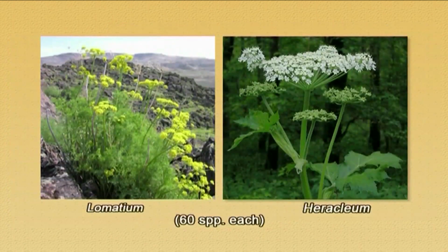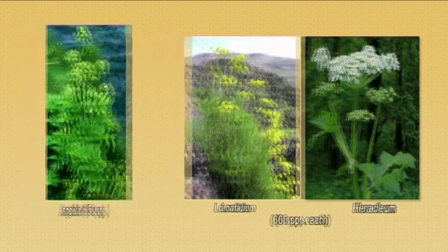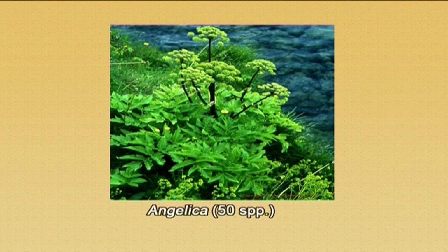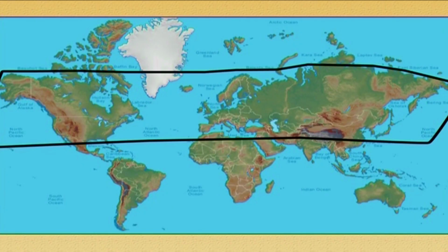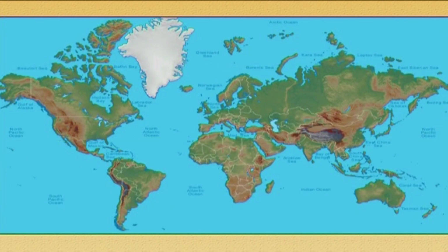The 2 genera Lomatium and Heracleum have 60 species each. Angelica has 50 species. 2 more genera, Sanicula and Chaerophyllum, have 40 species each. Members of this family Apiaceae are widespread all over the world, but their main distribution is in the north temperate regions of the world.